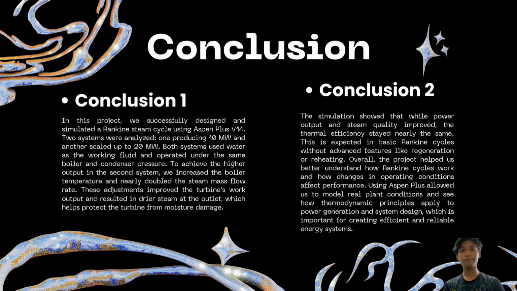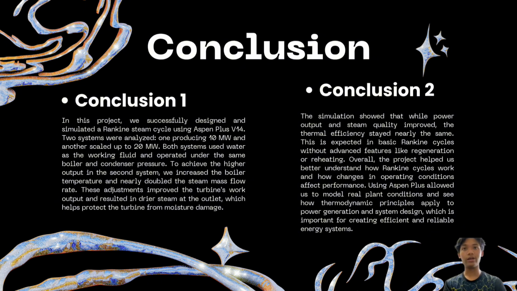We also observed that the steam at the turbine outlet was drier, which is beneficial because it reduces moisture-related damage to the turbine blades. Despite this improvement, the overall thermal efficiency of both systems remained nearly the same. This is a common result in a basic Rankine cycle, as further efficiency improvement usually requires additional features like regeneration or reheating.